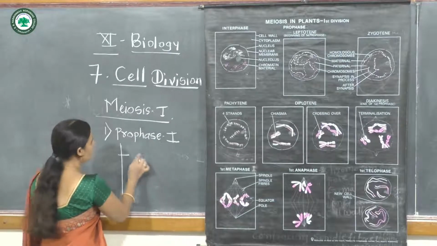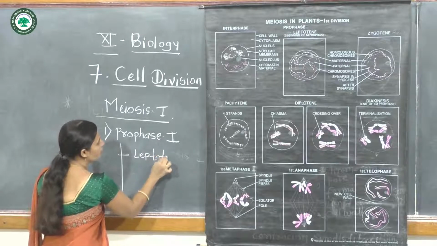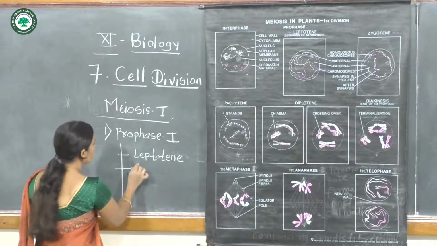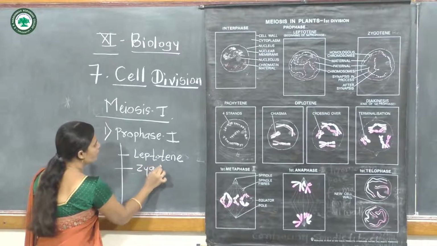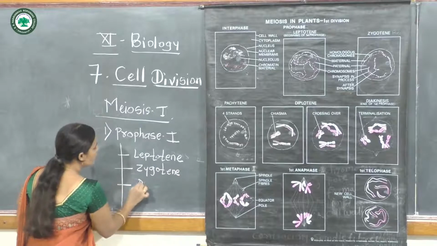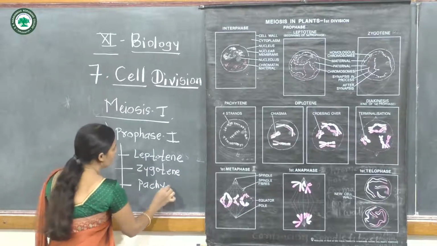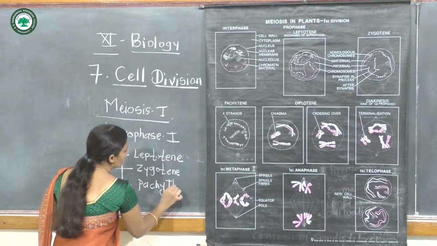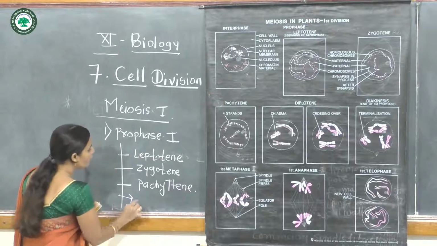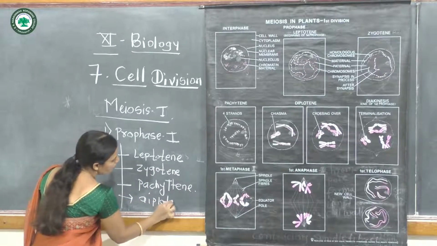The first phase is leptotene. Second phase, zygotene. Third phase, pachytene. Fourth phase, diplotene.